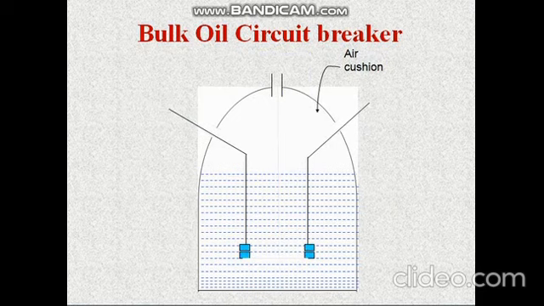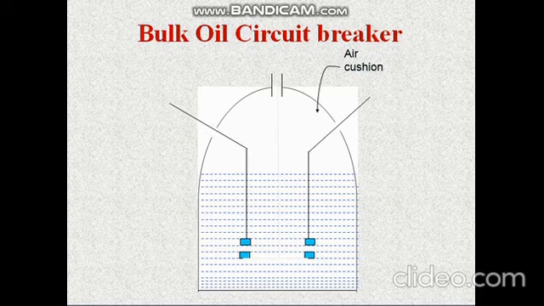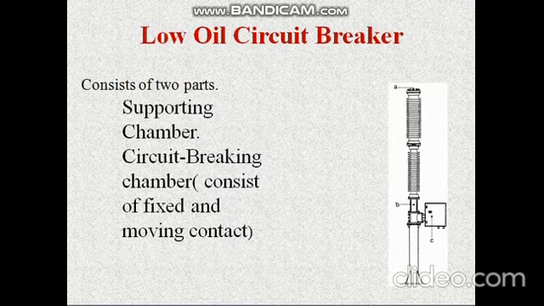We have already discussed this in our lecture. This is a graphical representation of how it works. Let's see it once again. This is the normal condition, and this one is the fault condition. The contacts will be separated and no electric current will flow, and whatever arc is generated between these two points will be mitigated by this oil.